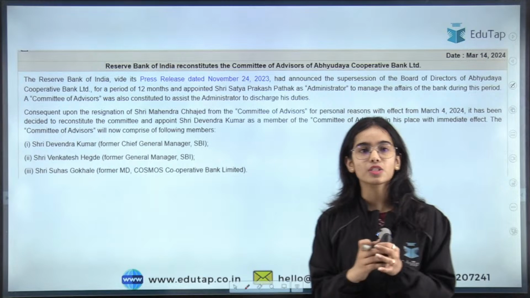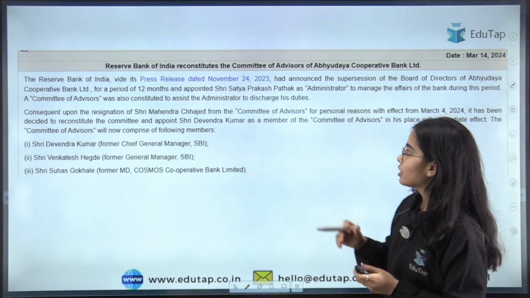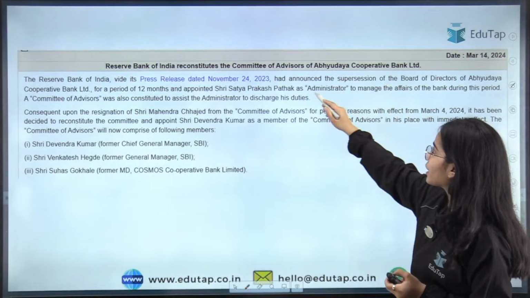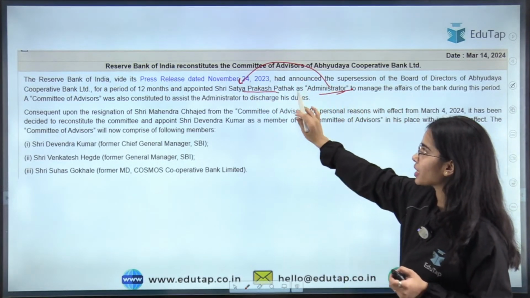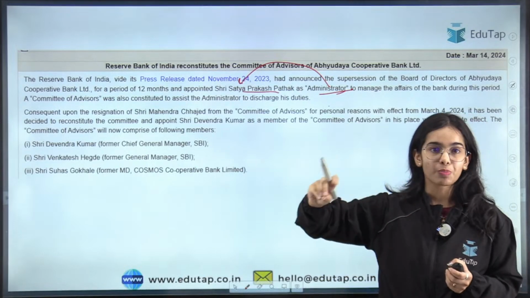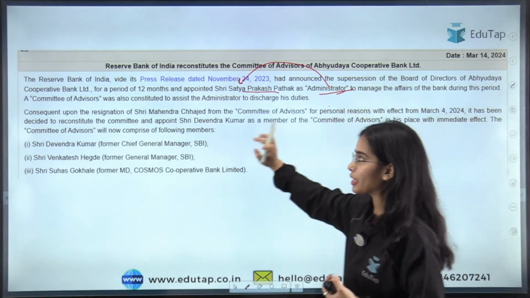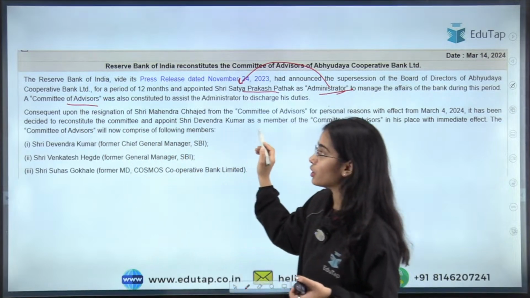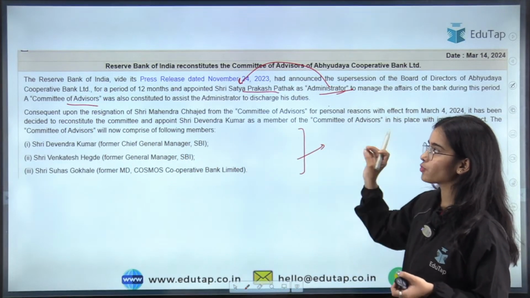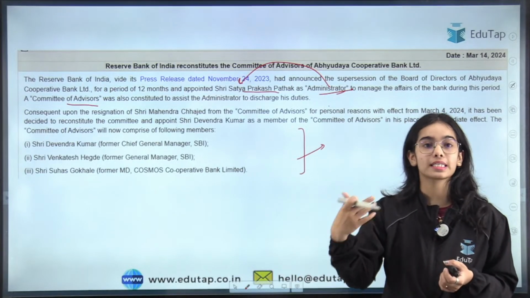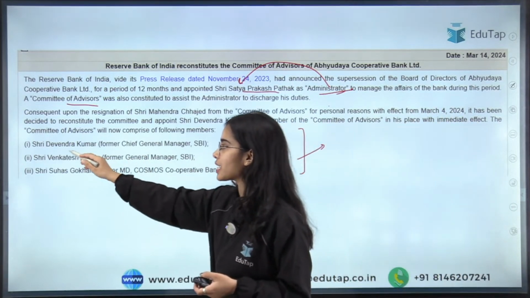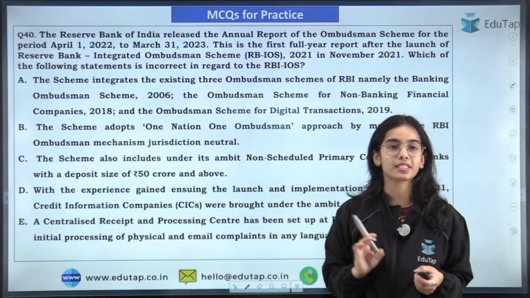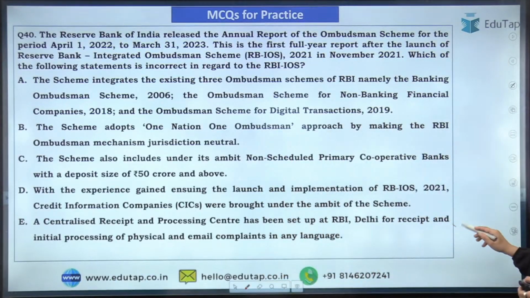So the board of directors was replaced by the Reserve Bank of India, and an administrator was chosen, that was Sri Satya Prakash Pathak. To help Satya Prakash Pathak with the functioning, a committee of advisors was hired. There were three members in the committee of advisors. One of them was Sri Mahendra, who has resigned his post, and that's why Sri Devendra has been chosen in his post. That is the basic idea. Now try to answer this question. The annual report has been released for the Reserve Bank Integrated Ombudsman Scheme. So let's see whether you have clarity about the Integrated Ombudsman Scheme or not.